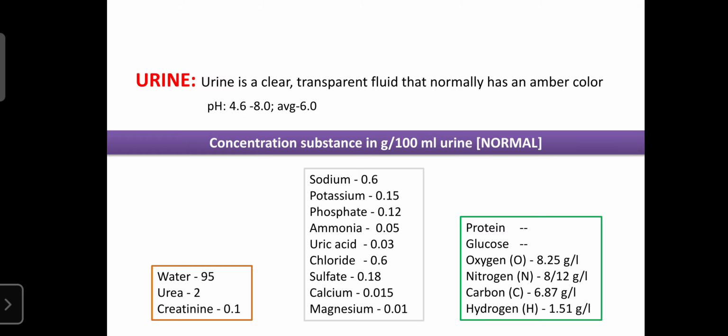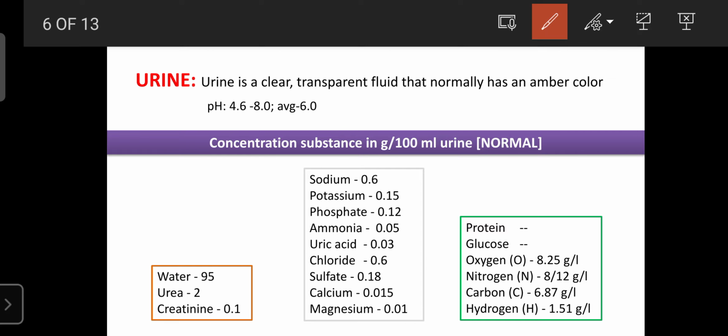Urine is normally a clear, transparent fluid with an amber color, and the pH is 4.6 to 8. The average pH of urine is 6. This pH is essential for the excretion of certain drugs. It is nearly neutral, so all kinds of drugs can be excreted through the urine.